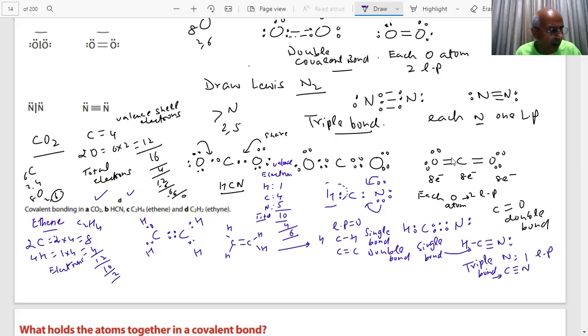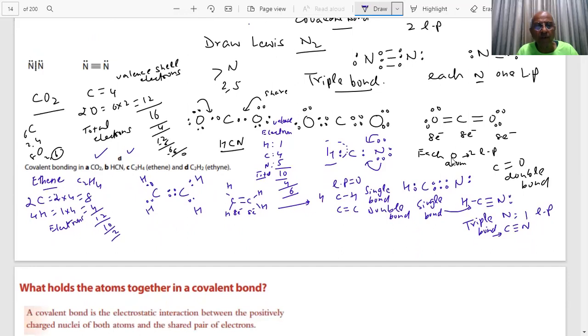Right or wrong? Tell me fast. This has got 8 electrons. This also has got 8 electrons. Is it right? Any doubt? Students, do you have any doubt? No, sir. Okay, now write for ethyne.